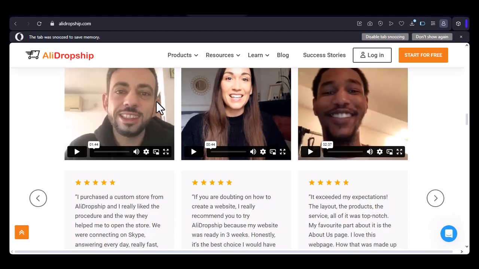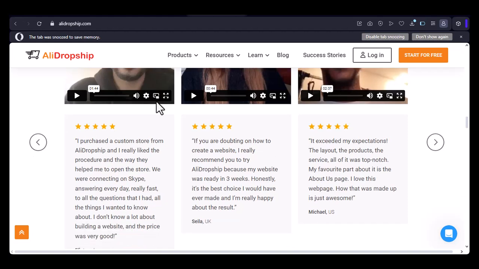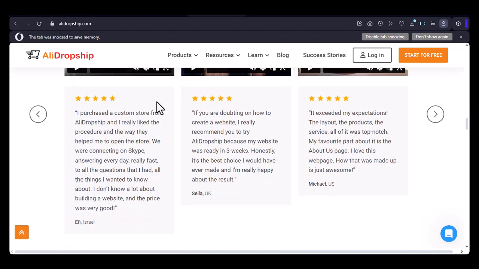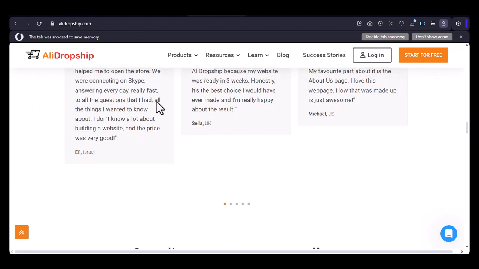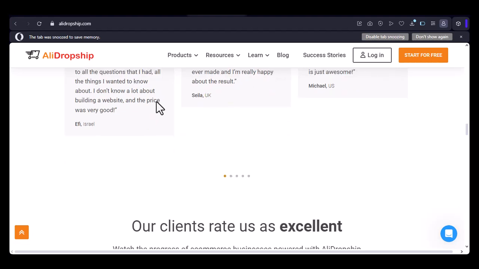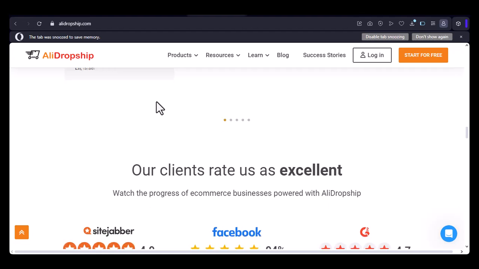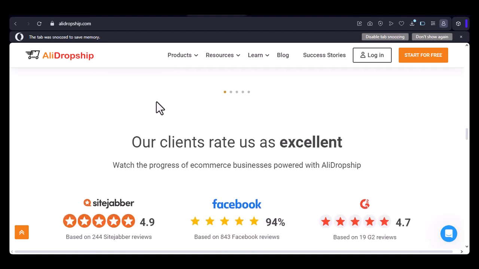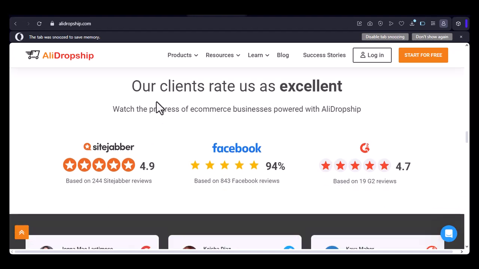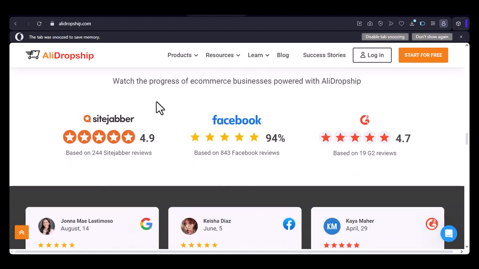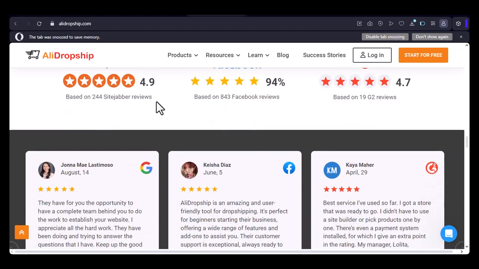3. Customization. AliDropship Original offers a wide range of customization options, including themes, layouts, and branding. AliDropship Woo provides flexibility for customization, but may require more coding or design skills. 4. Features. AliDropship Original includes built-in features like product importing, order fulfillment, and marketing tools. AliDropship Woo integrates with various third-party plugins and services for additional features.